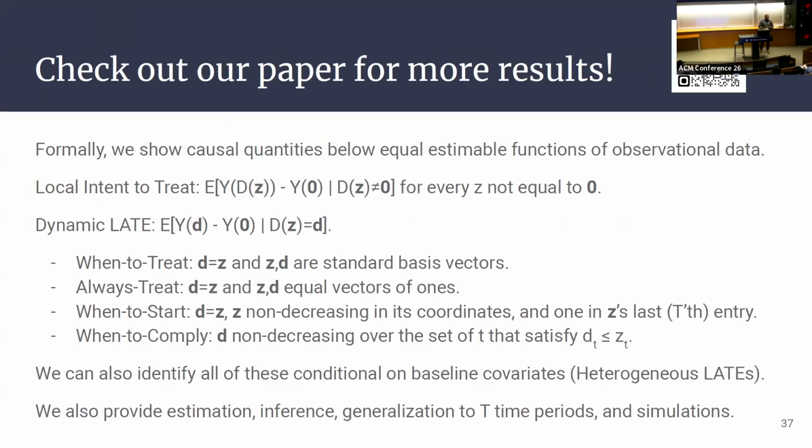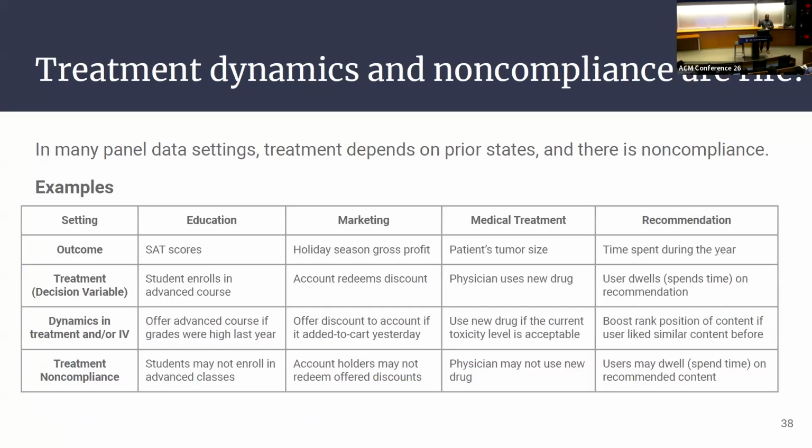And we have more identification results in the paper. I still have to upload another version. There's more results, but we already have estimation and inference results for multiple time period simulations, heterogeneous effects. And yeah, I just want to say there's other settings with non-compliance and dynamic offers.